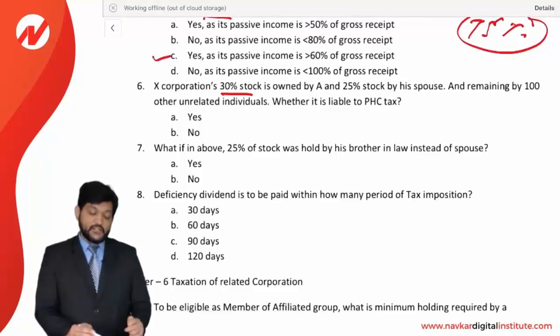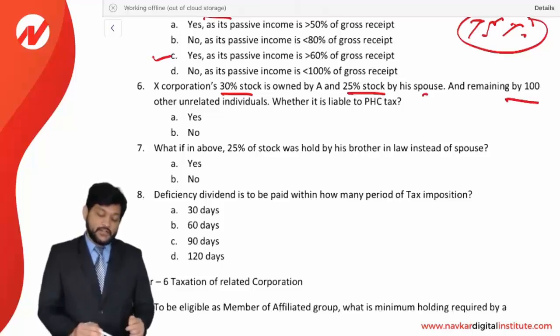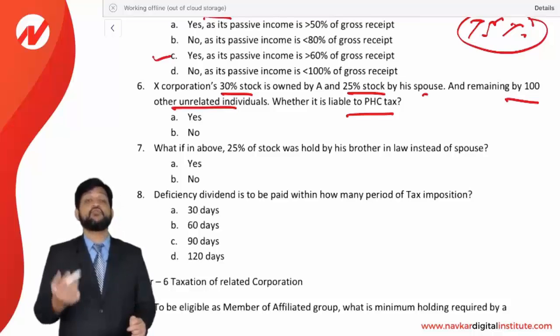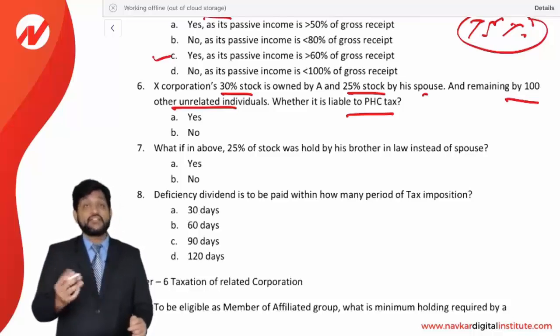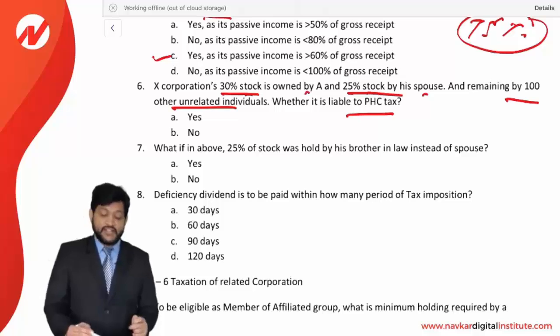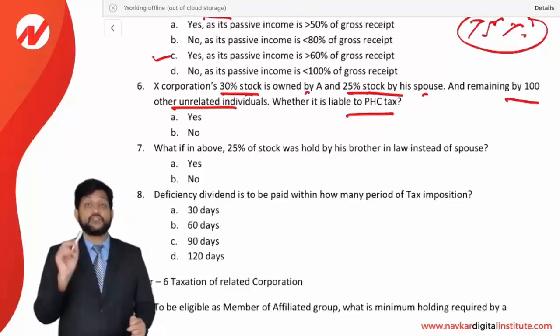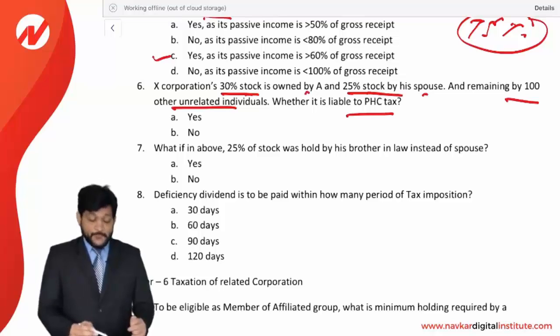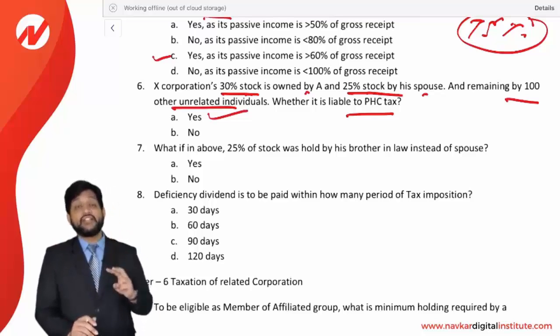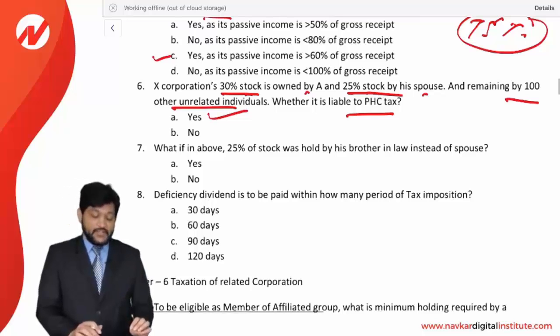X corporation's 30% stock is owned by A and 25% stock is owned by his spouse, and the remaining by 100 other unrelated individuals. Is it liable to PHC tax? If we talk about the ownership test, the ownership test says that more than 50% of the stock should be owned, directly or indirectly, by five or fewer individuals. So we can say here 30% stock is owned by A and 25% by his spouse, that is more than 50% stock owned by two individuals only who are related to each other. That's why it is satisfying the ownership test, and that's why it will be liable for PHC tax. Two related individuals own more than 50% of the stock. That's why PHC tax is applicable.